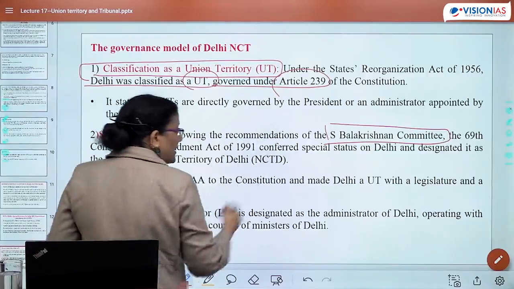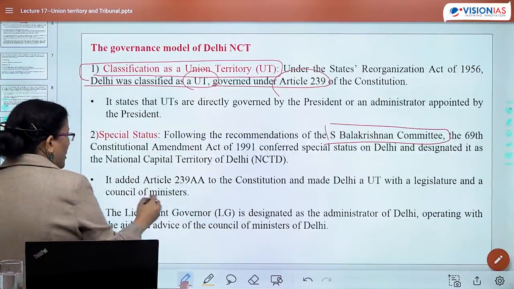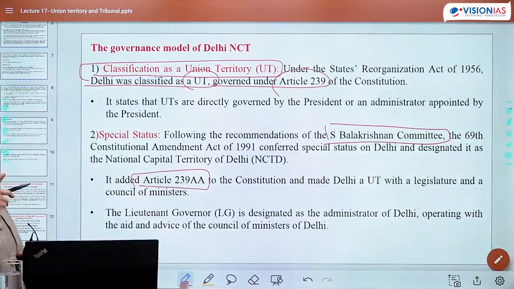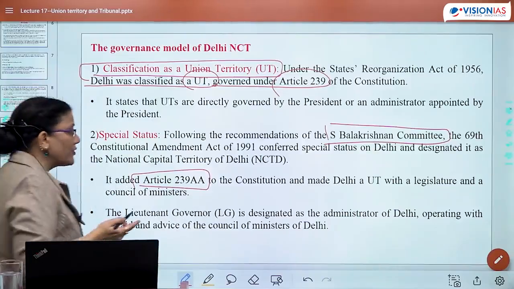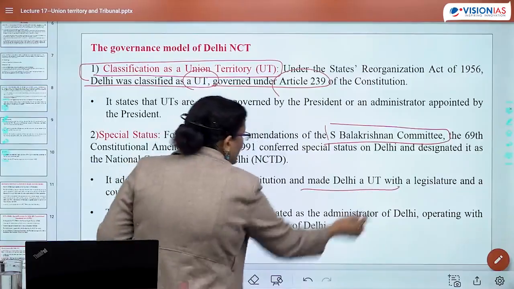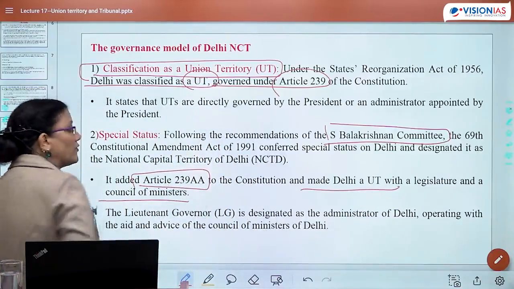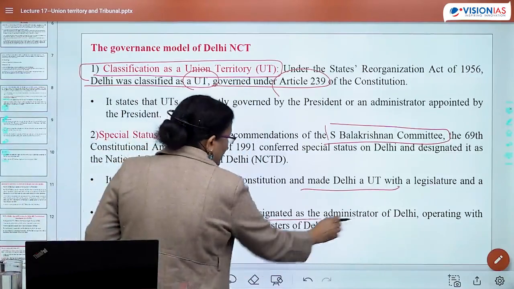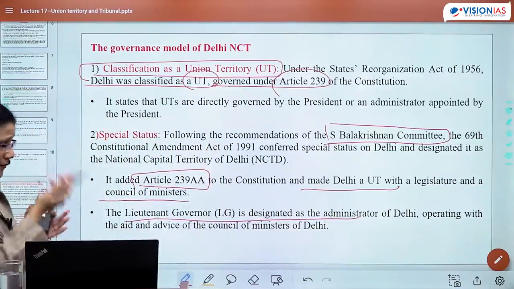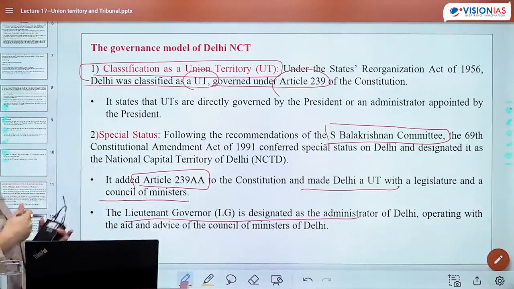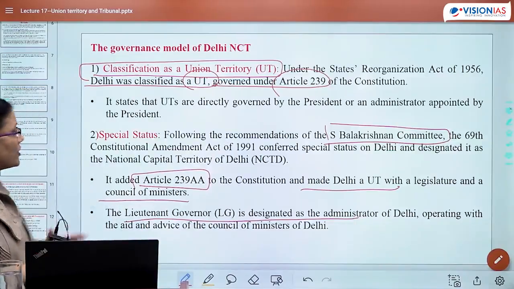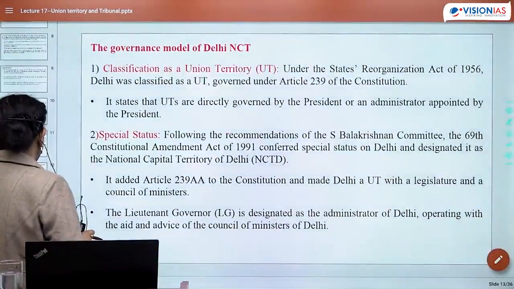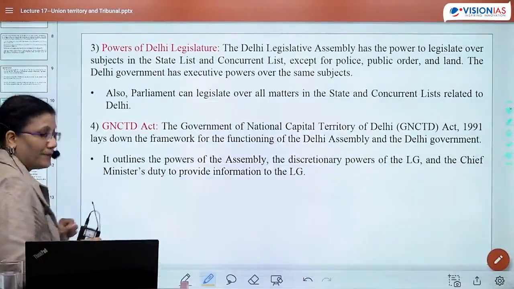Now when this 69th Constitutional Amendment Act came up, two articles were added, Article 239AA and 239AB. 239AB made Delhi a UT with a legislature and a council of ministers. ये हम already discuss कर गए. The LG is designated as an administrator of Delhi, operating with aid and advice of the Council of Ministers. So this was an article which was being inserted after the 69th Constitutional Amendment Act 1991.